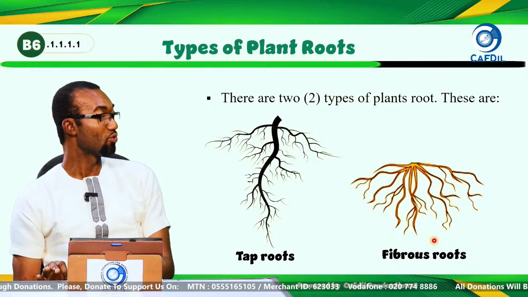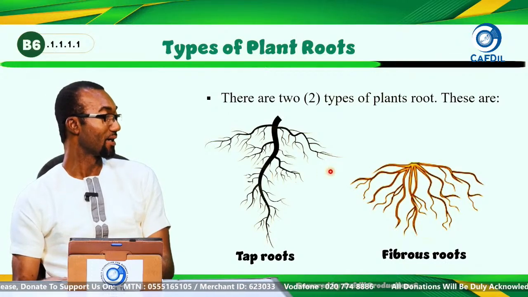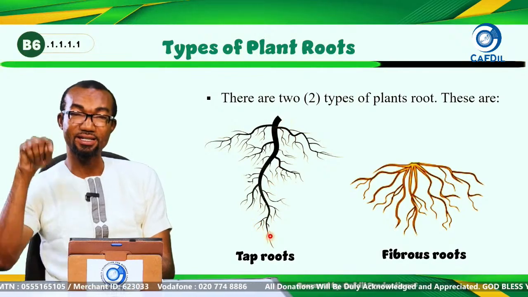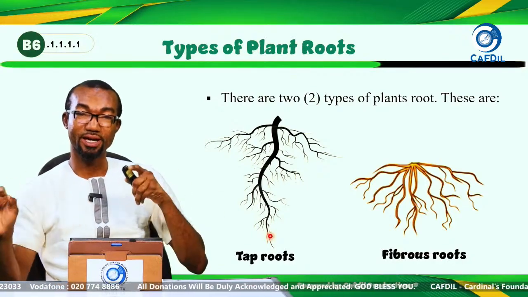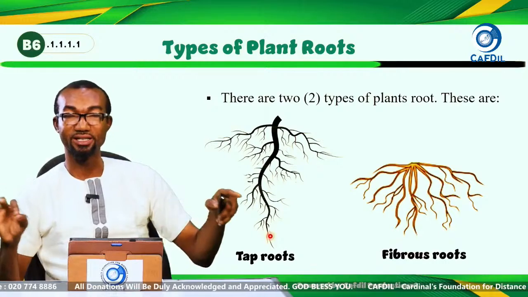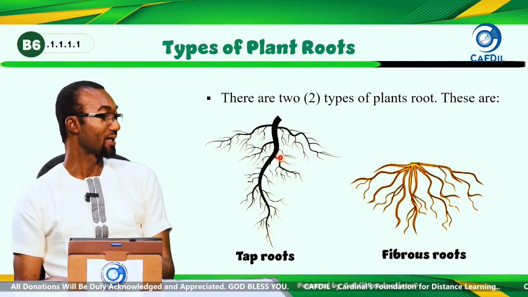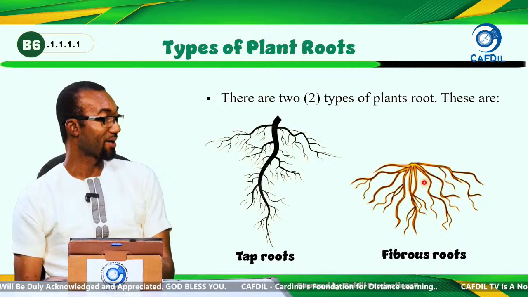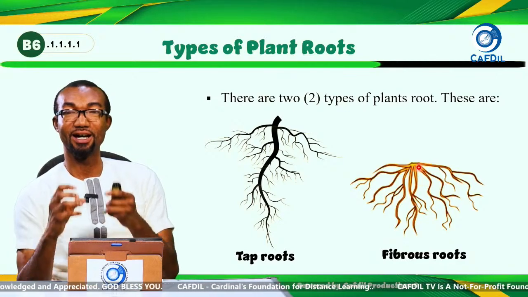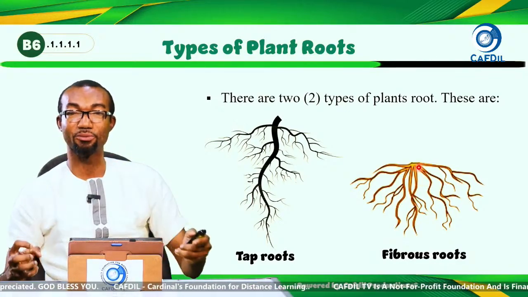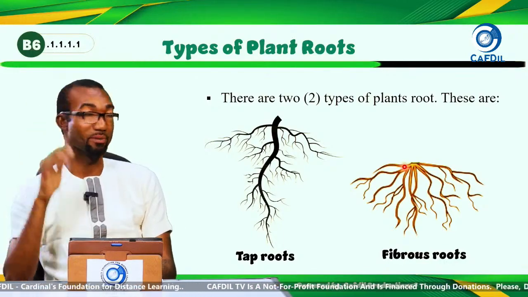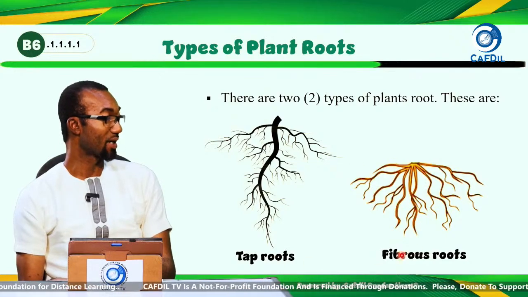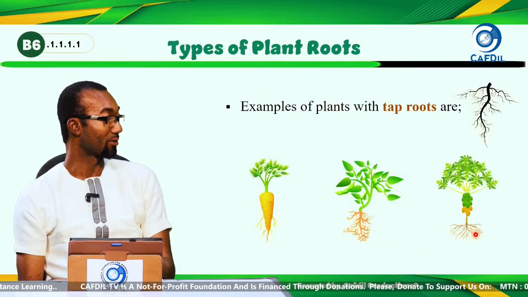Then we looked at the two main types of plant roots. The tap root has the main roots that extend deeper into the soil. Then side roots and root hairs also emerge from the main roots. That is the tap roots. And when it comes to the fibrous roots, they have their source directly from the base of the stem without any main root. So these are the two types of roots we talked about.